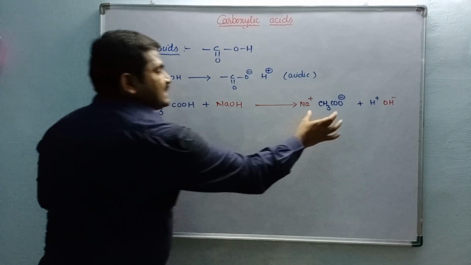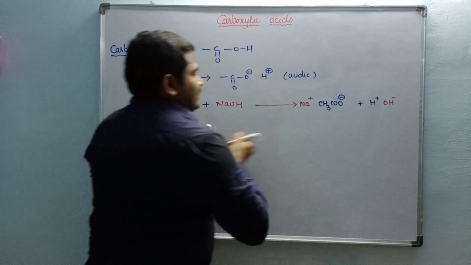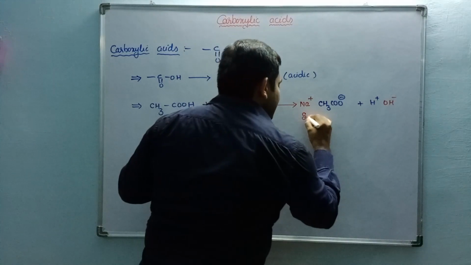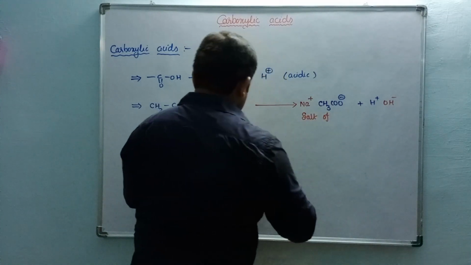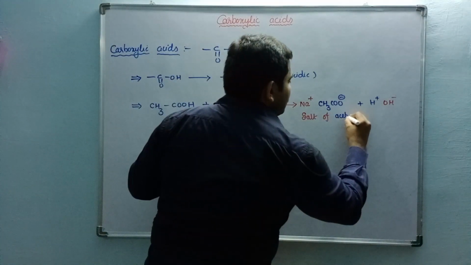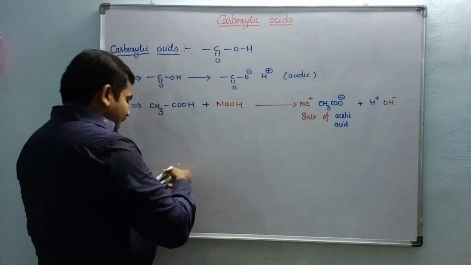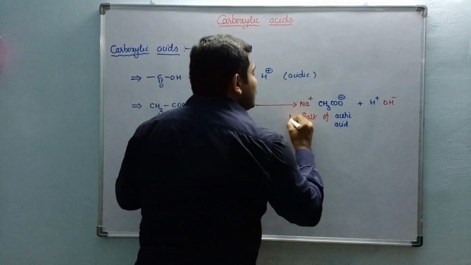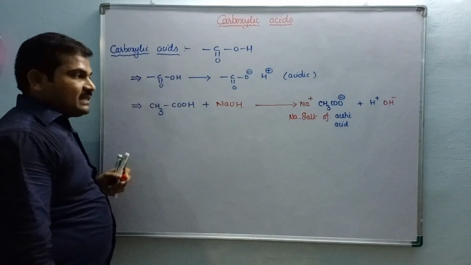Okay, so this is none other than an organic salt. Simply we can also write it as a salt of acetic acid, or you can also write sodium salt of acetic acid.